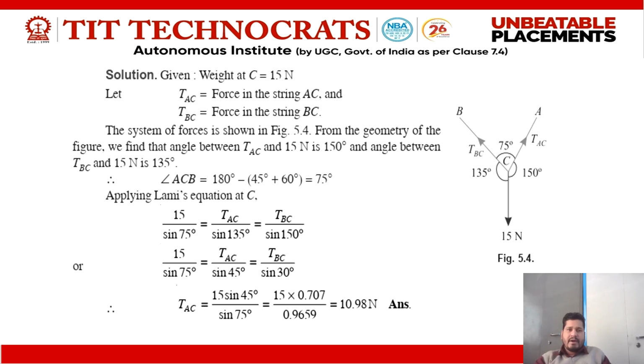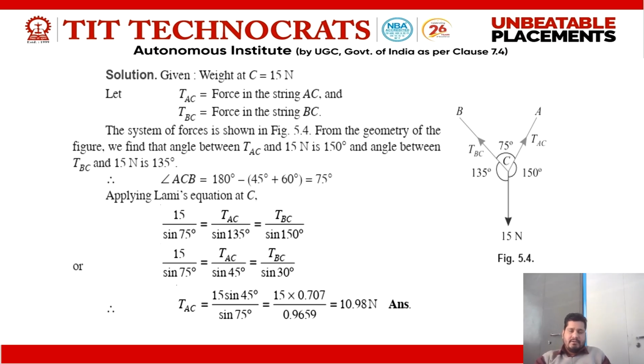From the geometry of the figure, we find the angle between TAC and the 50 Newton force is 150 degrees, and the angle between TBC and the 50 Newton force is 135 degrees. Applying to triangle ACB, the total angle is 180 minus 45, so we get angle ACB as 75 degrees.